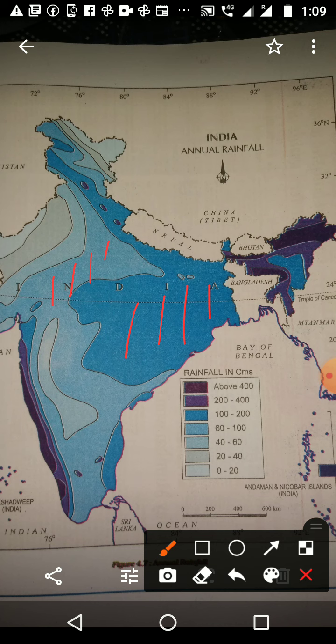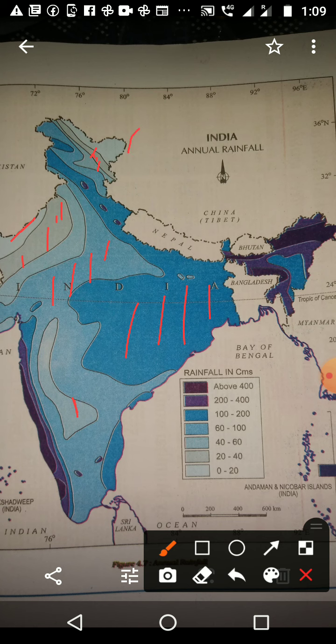Then 20 to 40, this area and this area we are getting 20 to 40. Then comes 0 to 20, here this area and this area.